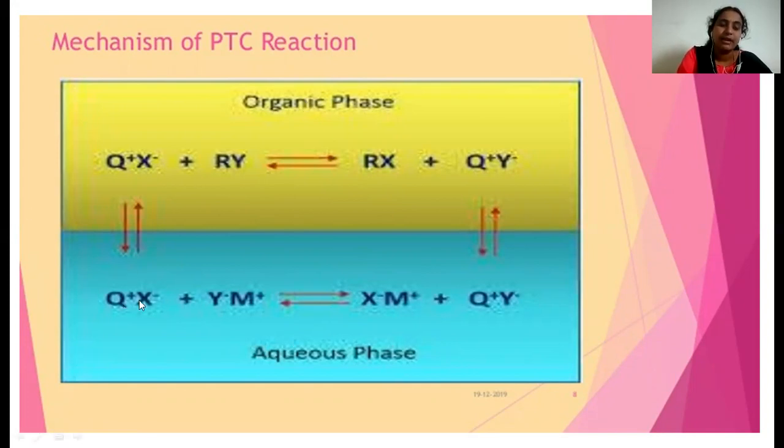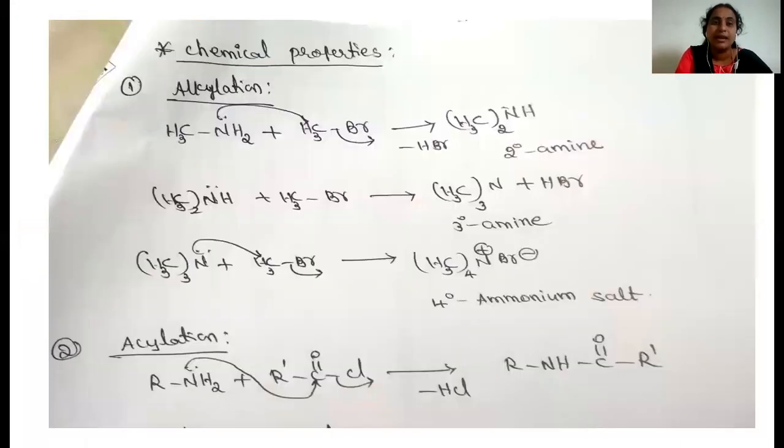So this phase transfer catalyst first, in the aqueous solvent, exchanges with the ligand and forms this one, which moves from the aqueous phase to the organic phase, where the nucleophilic substitution reaction takes place. So X will be exchanged with the Y. Finally the product will form, and the phase transfer catalyst will be generated again, which moves from the organic phase to the aqueous phase. This cycle will continue until all the reactants are formed as product. This is about the phase transfer catalyst.